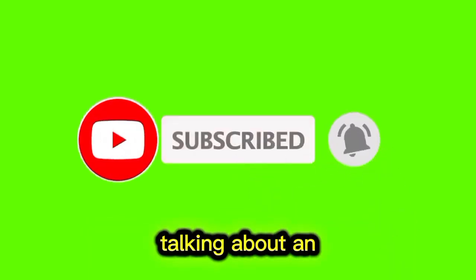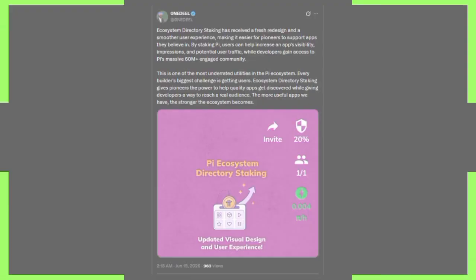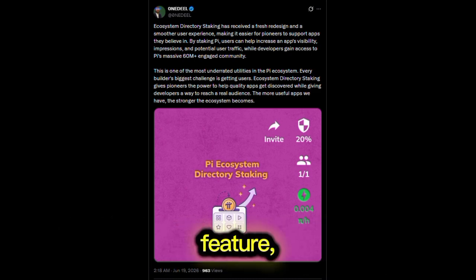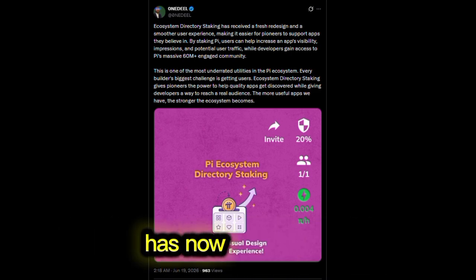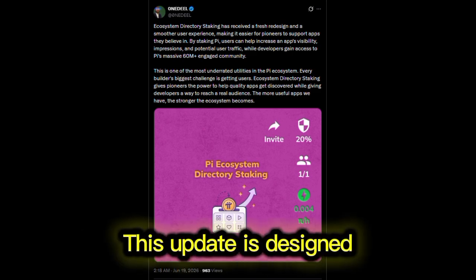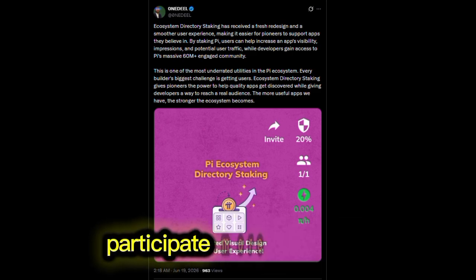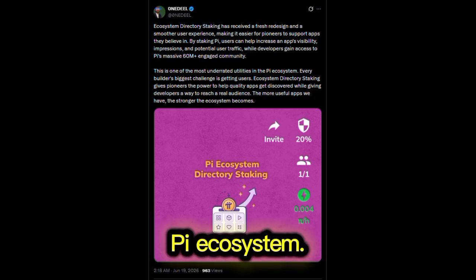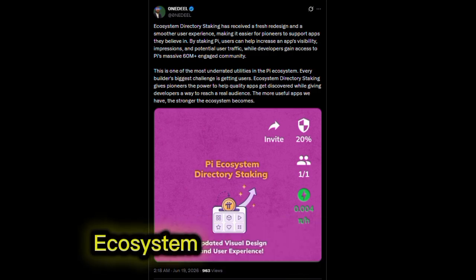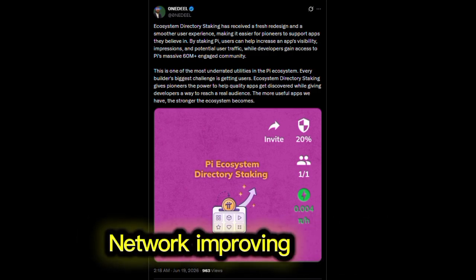Today we're talking about an important update from Pi Network that could have a big impact on the future of the Pi ecosystem. The ecosystem directory staking feature, which was first introduced on Pi 2 Day 2025, has now received a fresh redesign and a much better user experience. This update is designed to help developers, creators, and even ordinary pioneers participate more actively in the growth of the Pi ecosystem. But what exactly is ecosystem directory staking? How does it work? And why is Pi Network improving it now?